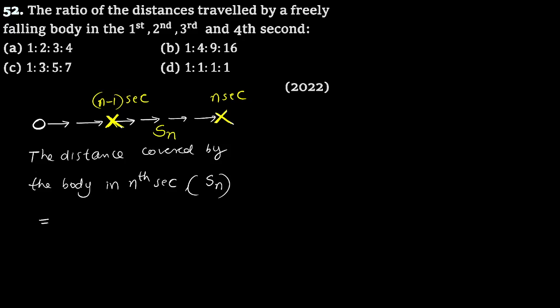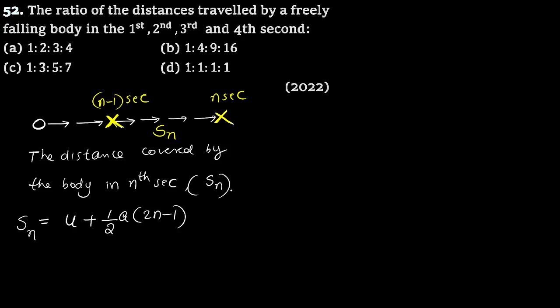So the distance covered in the nth second is the distance traveled by the body between the time intervals n-1 seconds and n seconds. Understood? We have a formula for motion along a straight line with a fixed acceleration. Sn is given by, memorize the formula, without any proof: Sn equals u plus half into a into 2n minus 1, for the nth second.